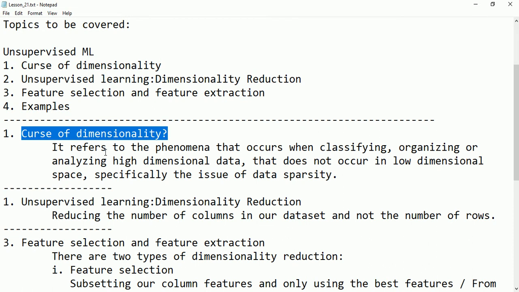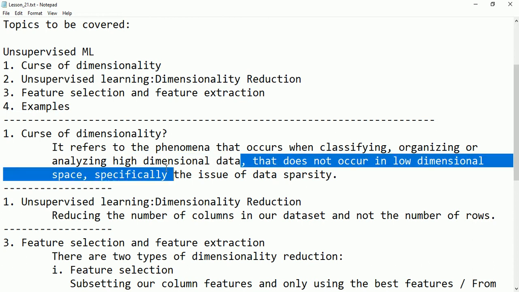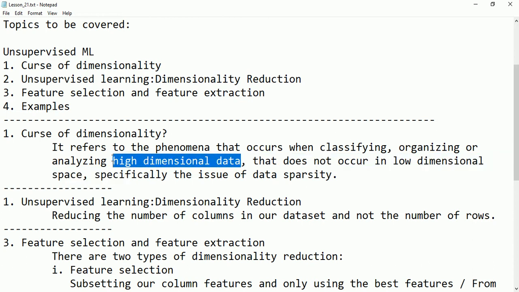Curse of dimensionality refers to the phenomena that occur when classifying, organizing or analyzing high dimensional data. When we say high dimensional data, you should understand that the data set has a large number of columns, for example hundreds or thousands of columns.